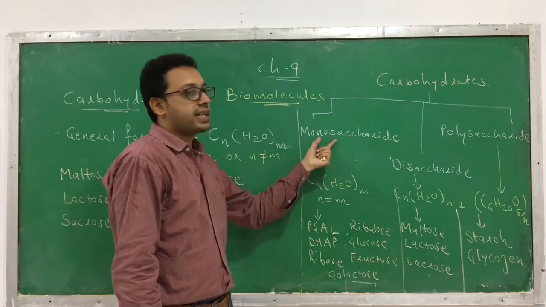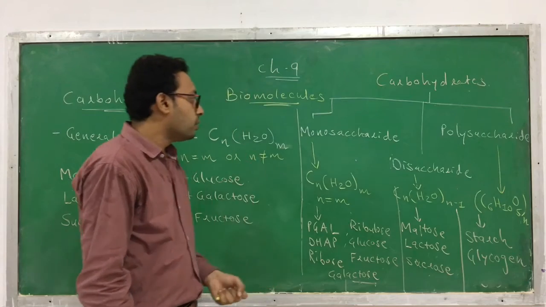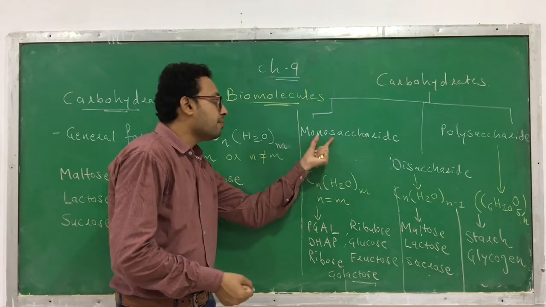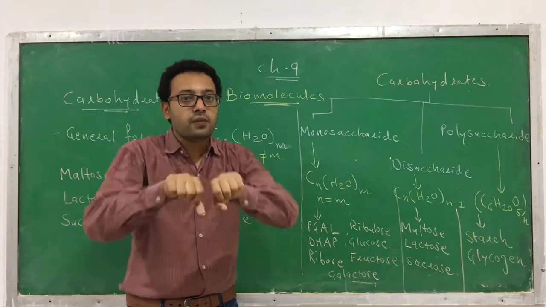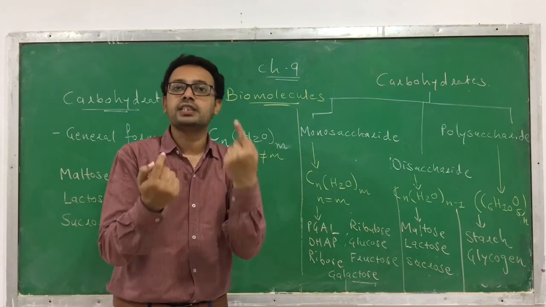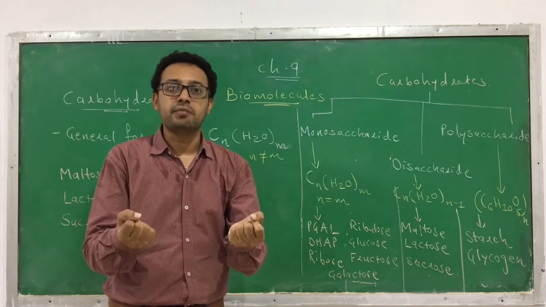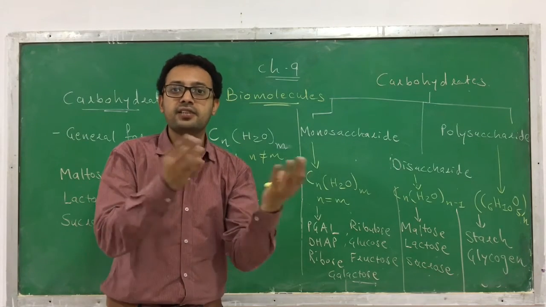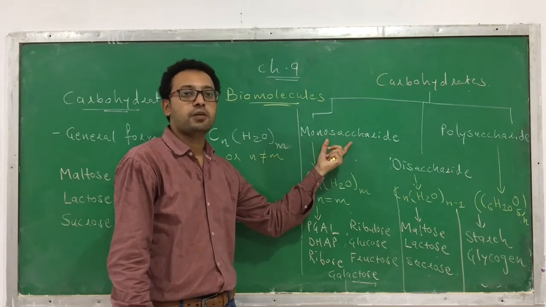Next, monosaccharide cannot be further hydrolyzed or broken down. Hydrolyze means a breakdown. Here monosaccharide means 1 unit. So it is the simplest sugar which cannot be broken down because it contains just 1 unit. It's either 1 or 0, so it cannot be hydrolyzed or broken down.